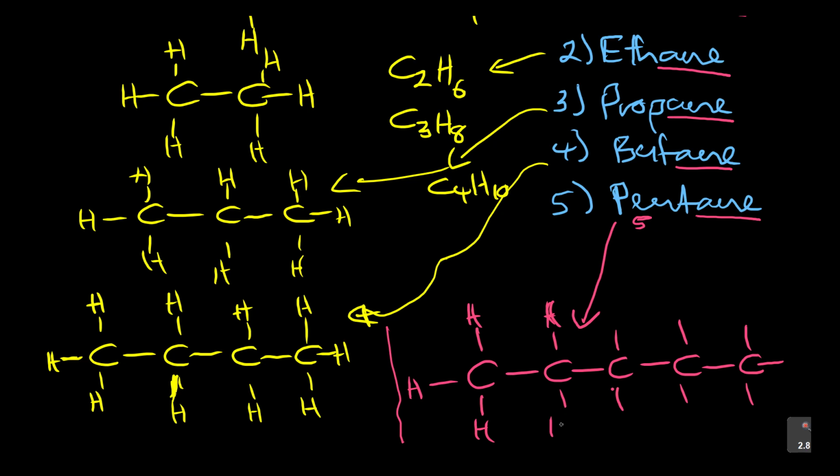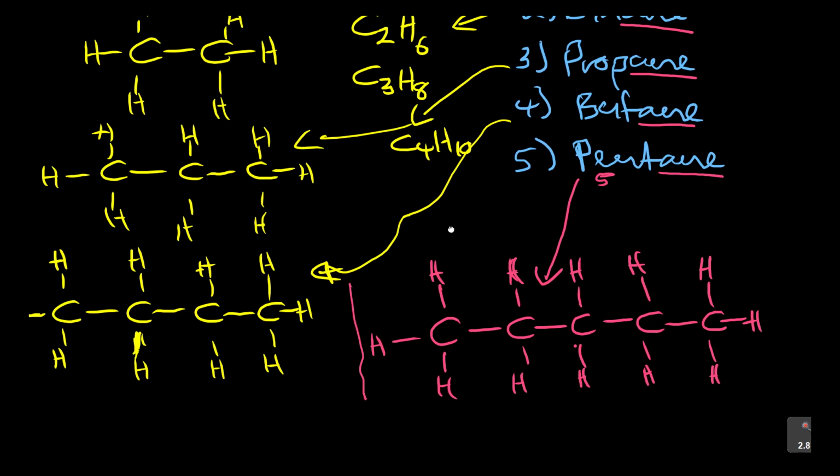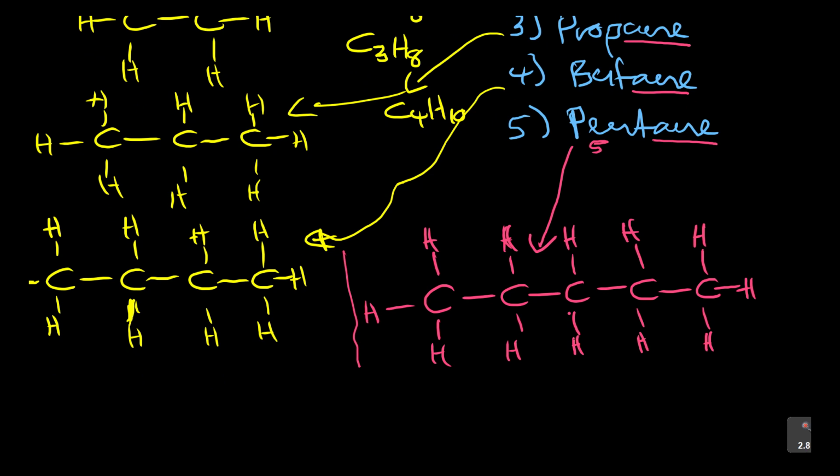I know some of you, as you become experts, start saying, I don't need to put those, I don't have time. Guess what? The marks will fly out the window if you think you are now the expert. So this is pentane. What is it? C5H12.